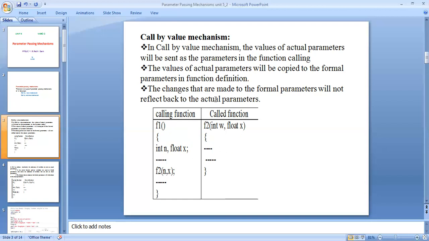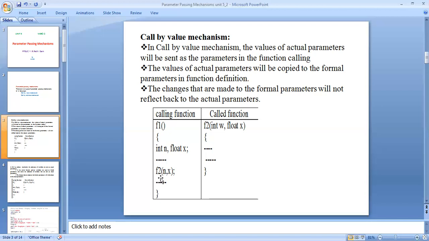Looking at this picture, there is a calling function and a called function. The calling function holds the actual parameters. Function 1 defines the variables int n, float x. Int is one data type and float is another. The variables n and x are stored in different memory locations; int takes 2 bytes and float takes 4 bytes. Each definition ends with a semicolon.